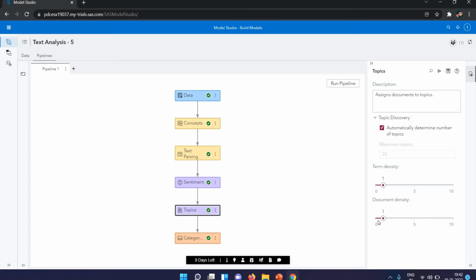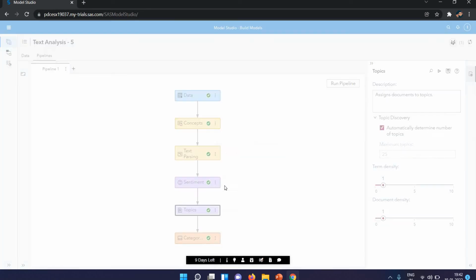The document density setting reflects the cutoff of each topic, similar to term density. Documents are assigned to a topic if the absolute value of the document weight is above the cutoff. If you want a large number of documents to be assigned to each topic, select a lower density, and increasing the document density leads to fewer. The value should be between 1 and 3. So 1 to 3 is good, not 0. Okay, let's go into the open one.